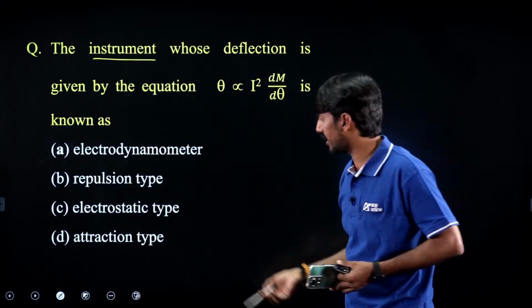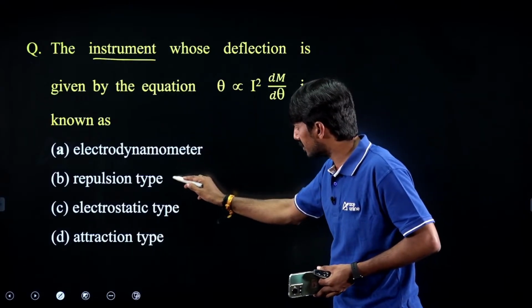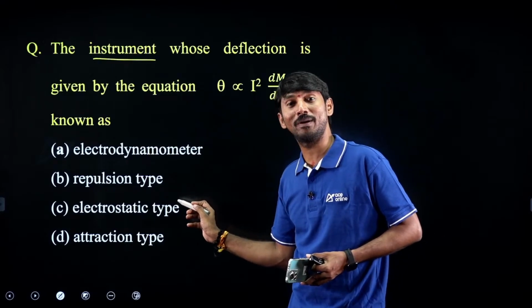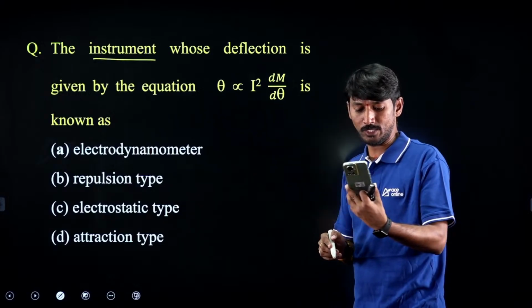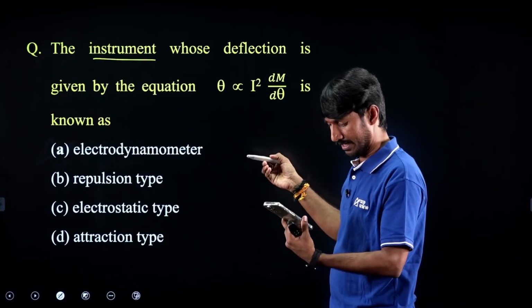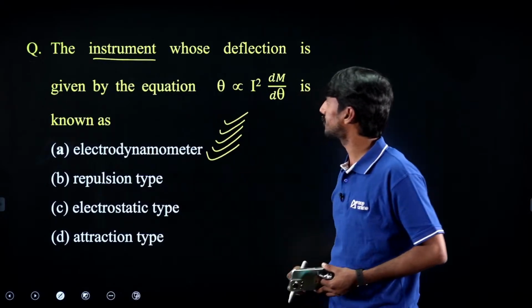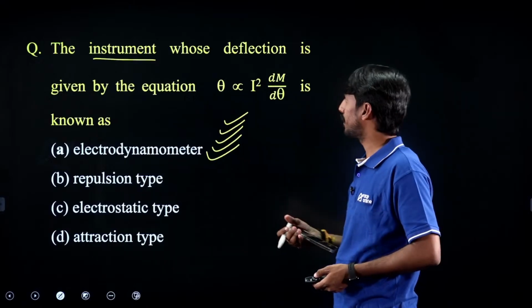Electrostatic, capacitance type. Attraction type is also moving iron. In all these, it is self-inductance or electrostatic capacitance only. In which case will mutual inductance be there? Respond. Yes, obviously, correct, Veeraya. Electrodynamometer is the answer. Right?